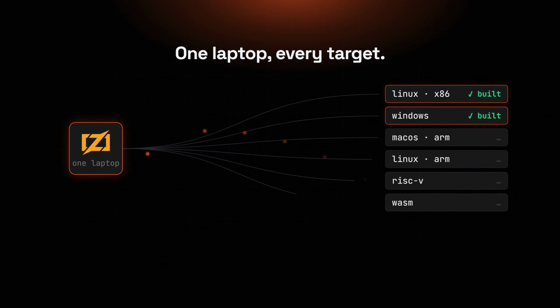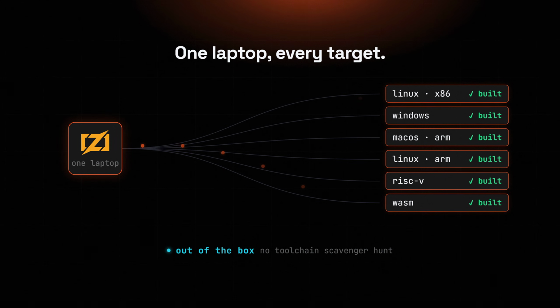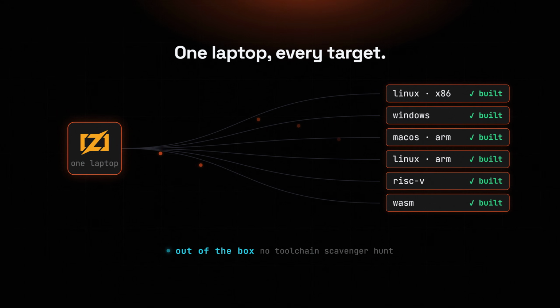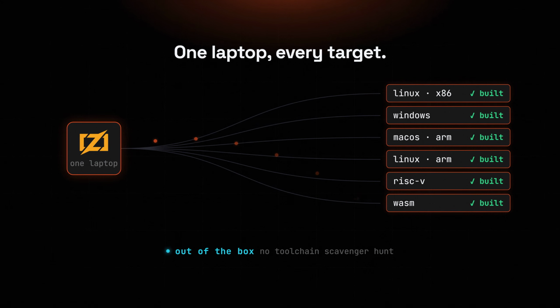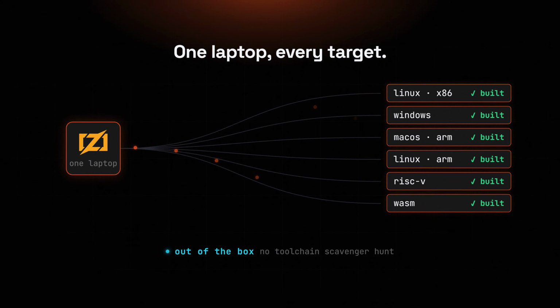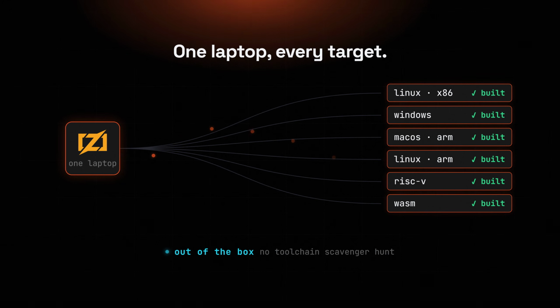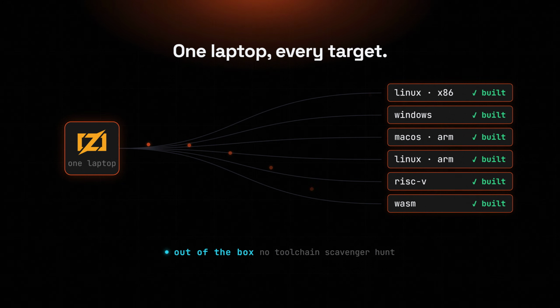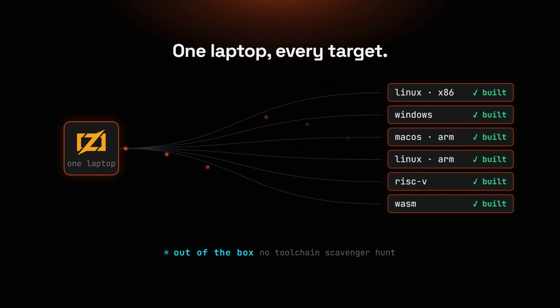Then the party trick, cross-compiling. From a single laptop, Zig builds a binary for Linux, Windows, macOS, ARM, RISC-V, any target you name, out of the box. No toolchain scavenger hunt, no Docker image. Ask a C developer how their last cross-build actually went.